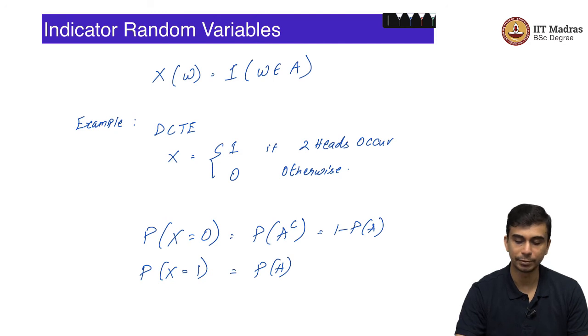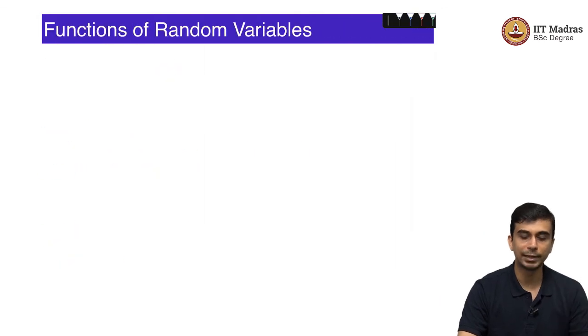These indicator random variables are very useful for building up more complicated random variables. We will see that in a later chapter.